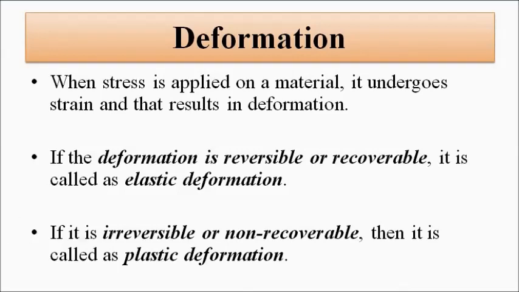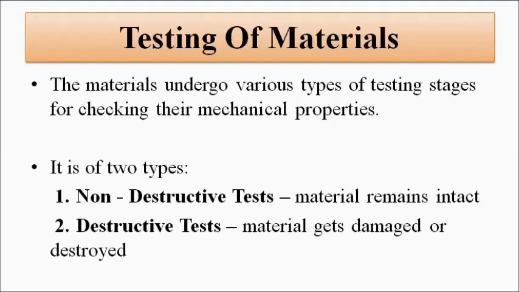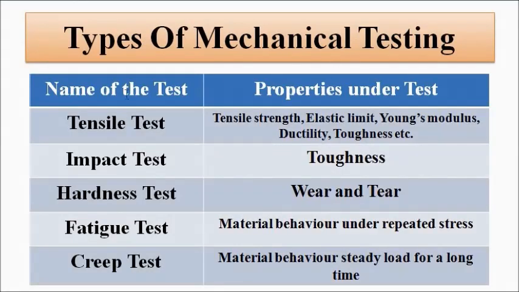So in order to test the various mechanical aspects, various types of tests are performed to check their mechanical properties. They fall under two broad categories: non-destructive tests and destructive tests. Non-destructive, in which the material remains intact after the test, and destructive, in which it gets damaged or destroyed. So a sample material is taken and various types of mechanical tests are performed. About the tensile test we have discussed. Then this is the impact or toughness test, then the hardness test, fatigue test, and creep test.